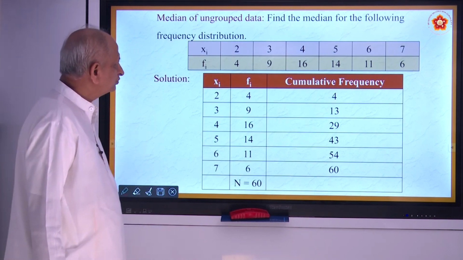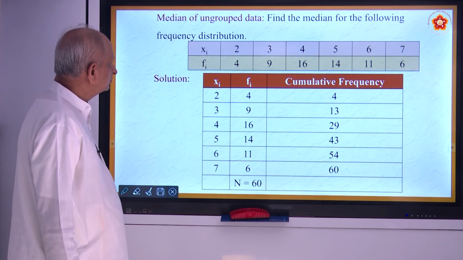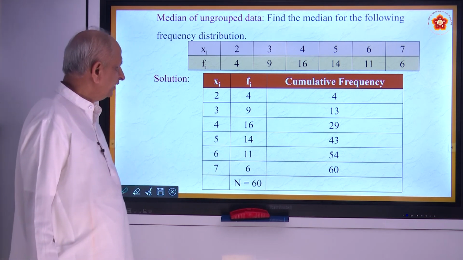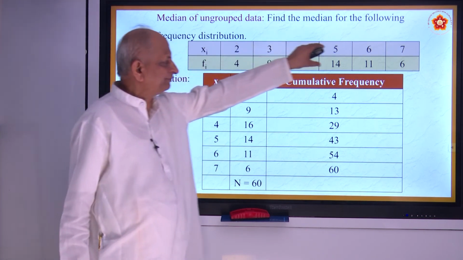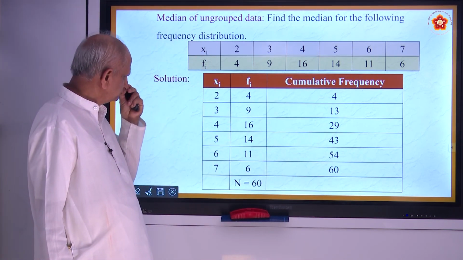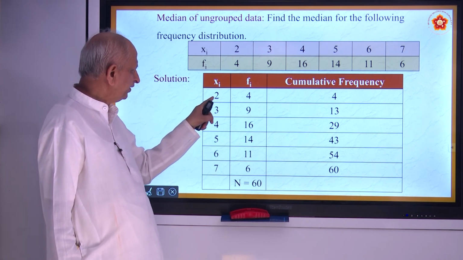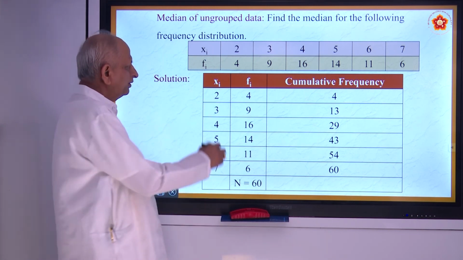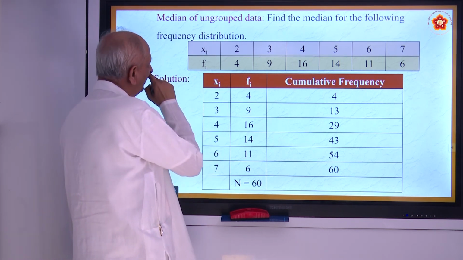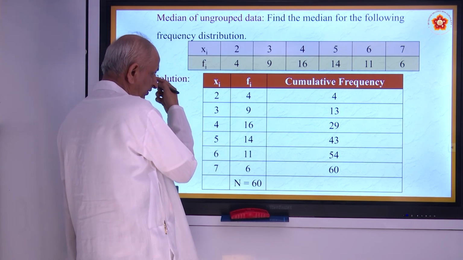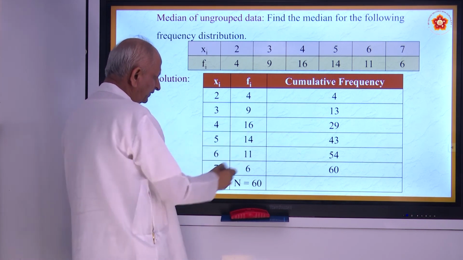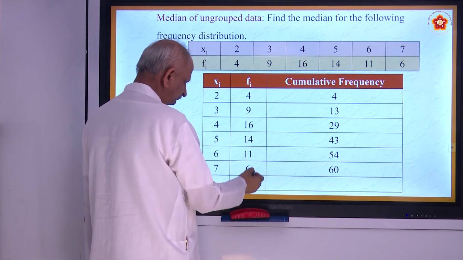Now you come to what is called ungrouped data. Here, like this, they give an exam. Note it down. Xi and Fi, and you have to find the cumulative frequency. What is cumulative frequency? So this Xi means scores. Find the median of the following frequency distribution. So this is Xi, scores. This is Fi, frequencies. Add all that.